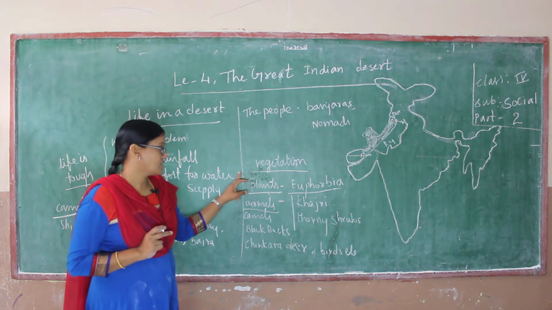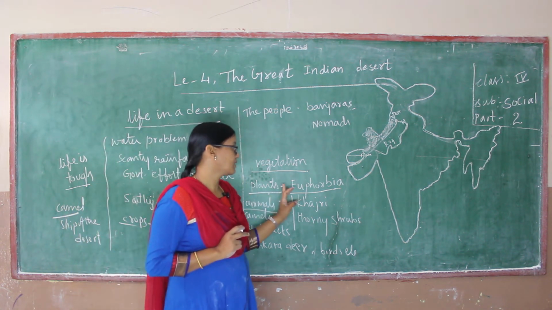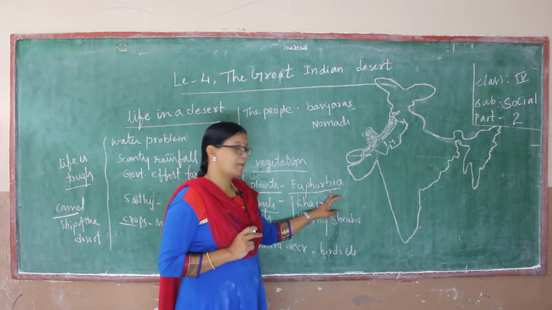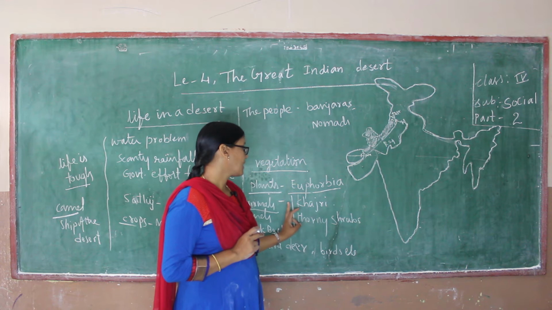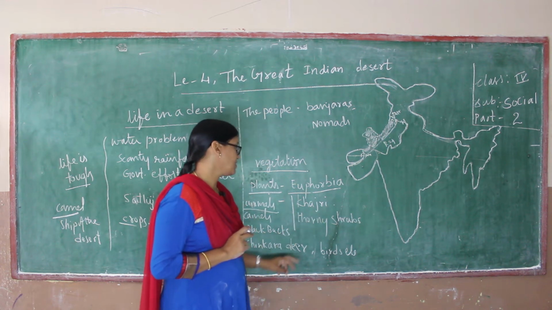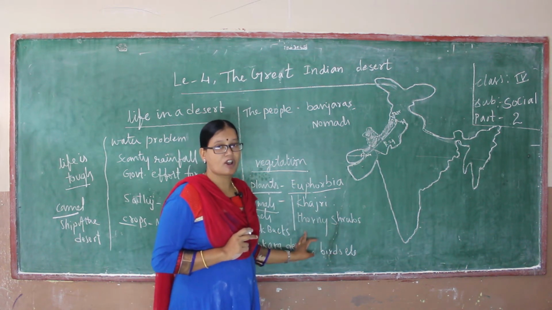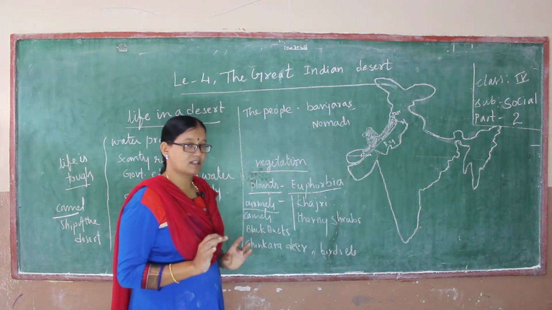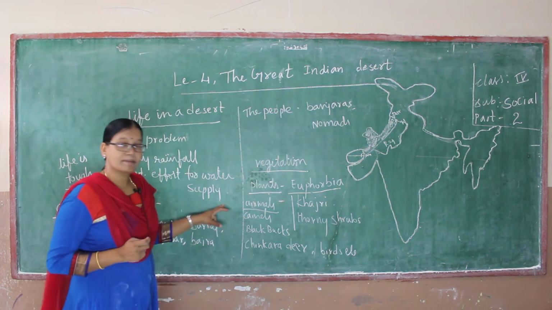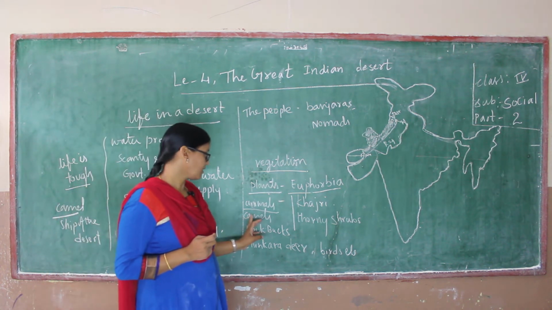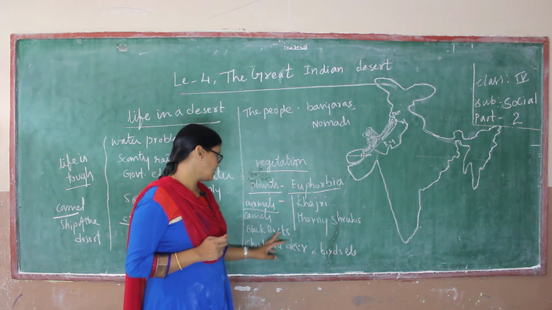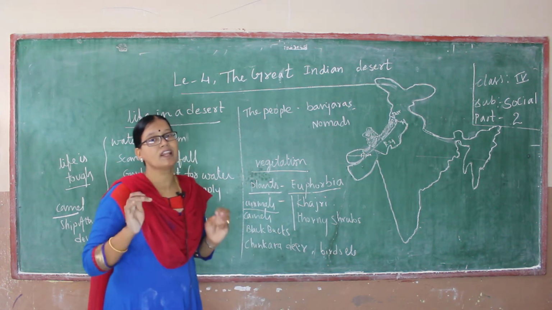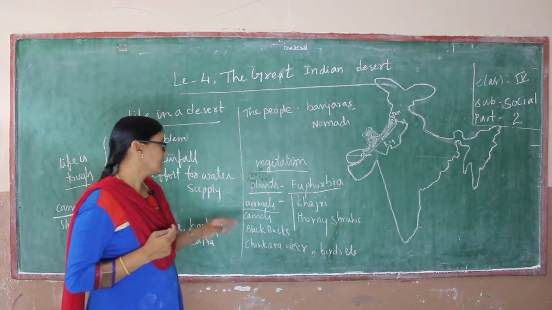So what kind of vegetation and plants will we see here? That is the bushes, euphorbia, Khejri, which is the Rajasthani name, and thorny shrubs. Thorny shrubs means bushes with some thorny plants also found here. And some kinds of animals: camels, blackbuck, chinkara, deer, and also a few birds we'll see here in the Thar desert.